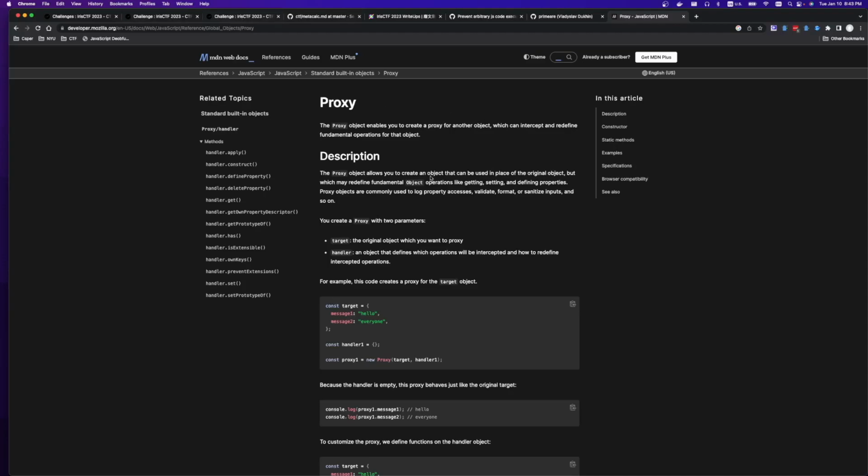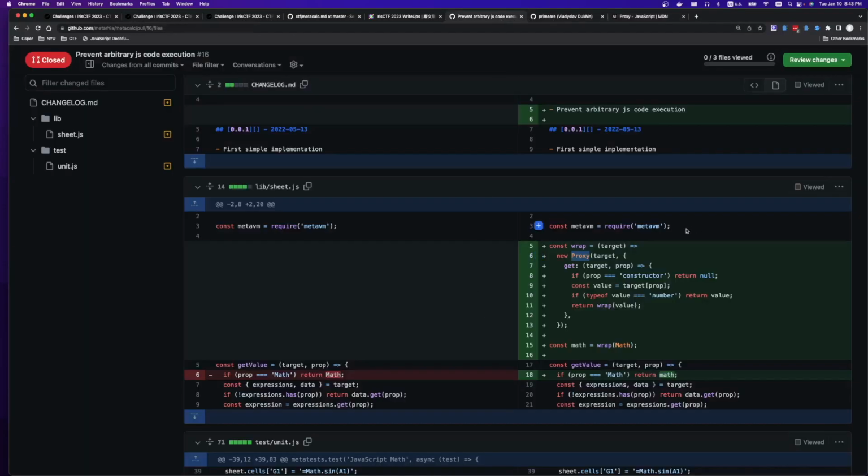And so we need to figure out a way to bypass this proxy. The proxy is going to check that if you do a get on an object that's wrapped with this proxy, and the property you're looking for is constructor, it's going to say no. Otherwise it's going to get the value, and if the value is a number, it'll return the value. Otherwise, it's just going to go down another layer. So you can imagine asking for a.b.c.value or something like that. So it'll kind of copy down. And so we're no longer allowed to access constructor.